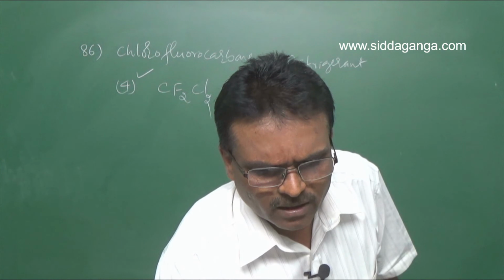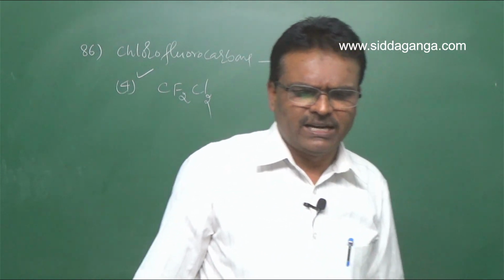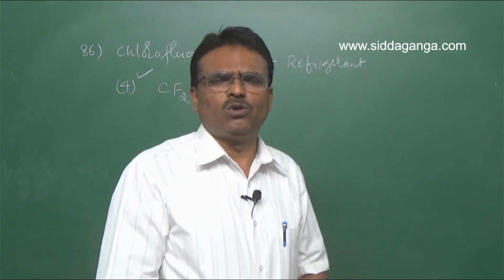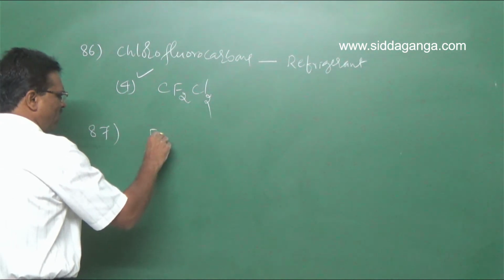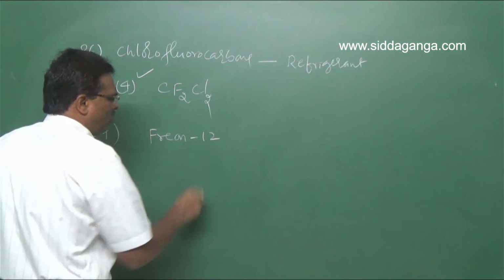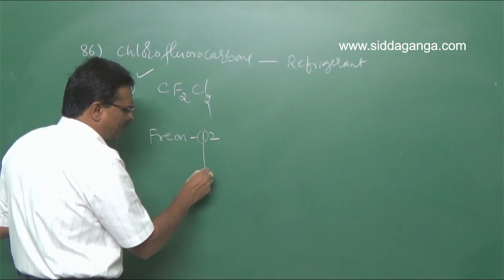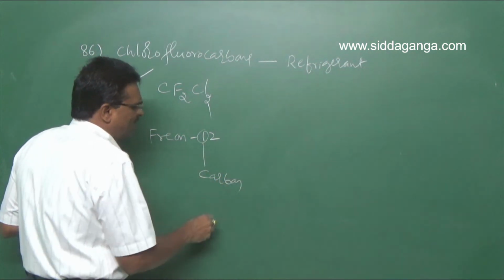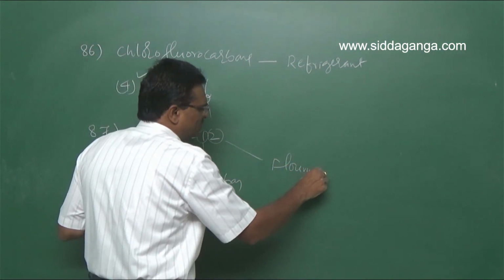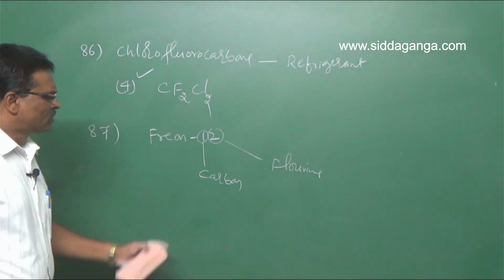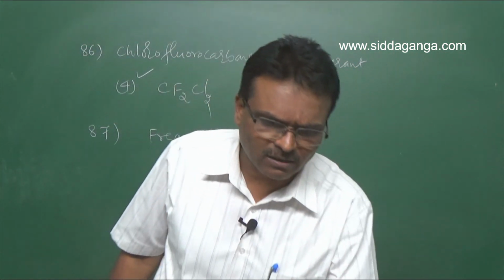Next, question number 87. Which of the following is known as Freon 12? Here the first number represents carbon atoms and the second represents fluorine atoms: one carbon, two fluorine atoms.